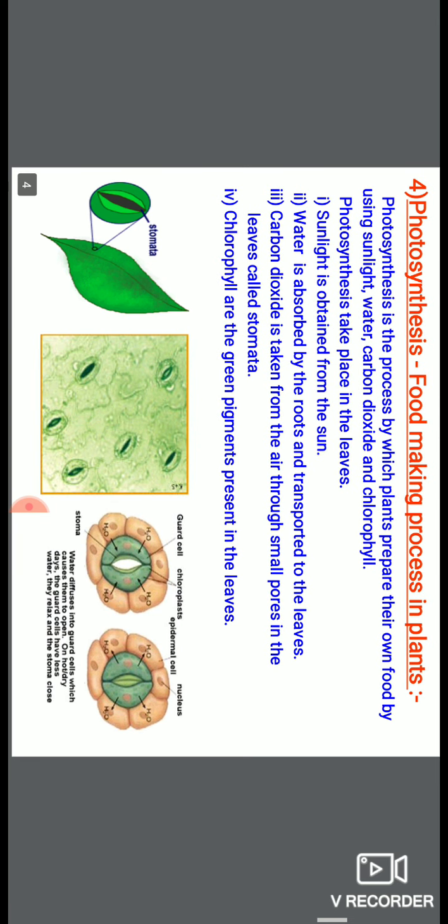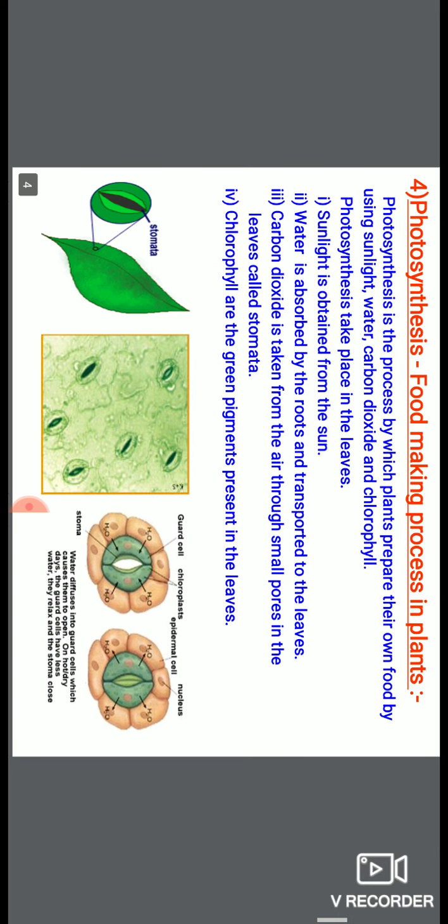Water is absorbed by the roots of the plants and it is transferred to the leaf with the help of the stem, by the process of conduction. By conduction, the stem transfers the water to the leaves.